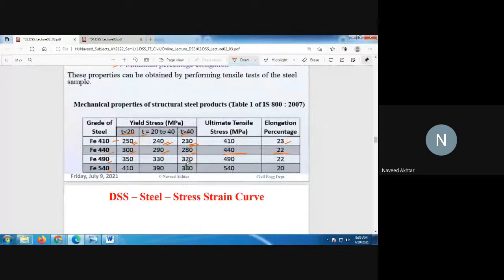Also, under the mechanical properties, we have seen the tensile strength of your steel, how the stresses are reduced due to the effect of thickness, and also the ultimate strength of the material with their elongation.